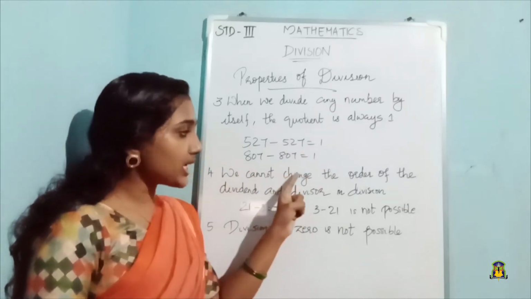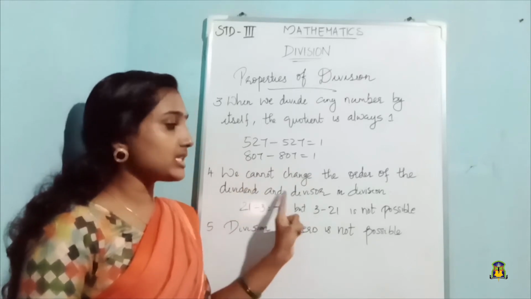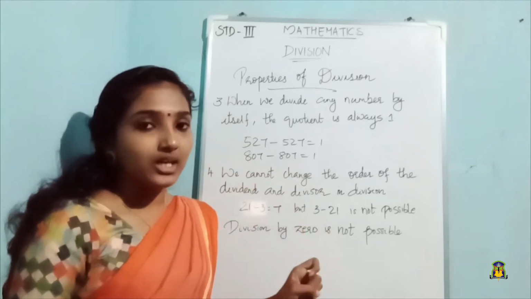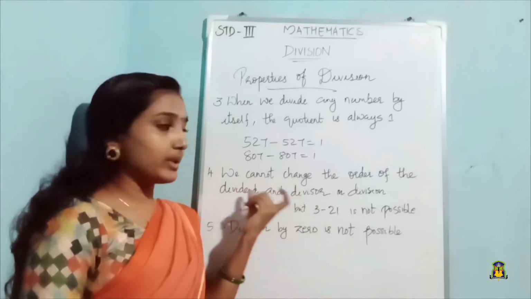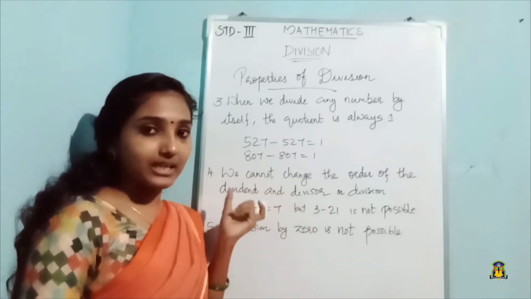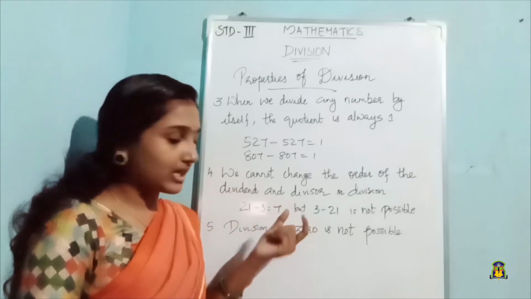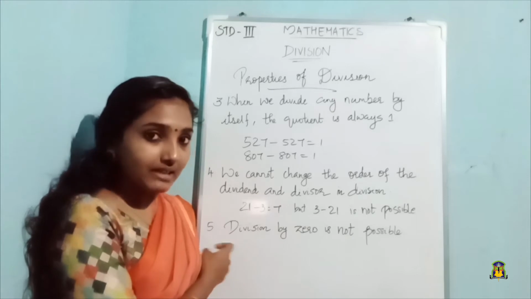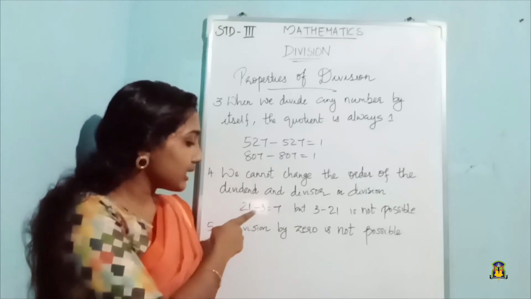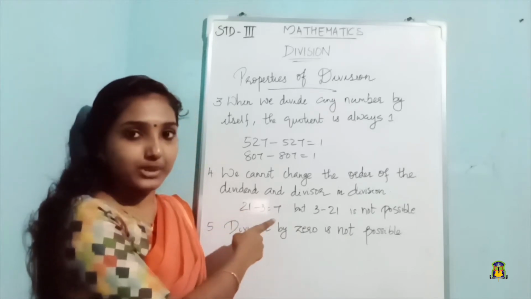We cannot change the order of the dividend and divisor in division. We have studied what the dividend and divisor are, right? See here, 21 divided by 3 is equal to 7.